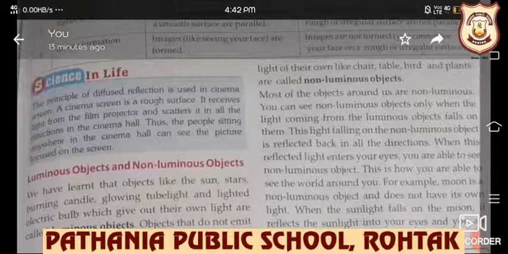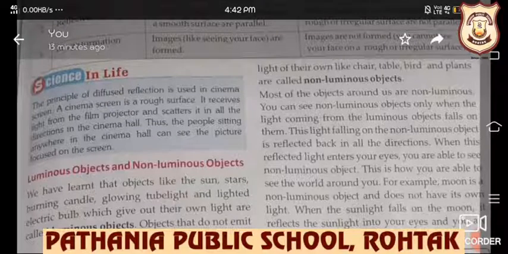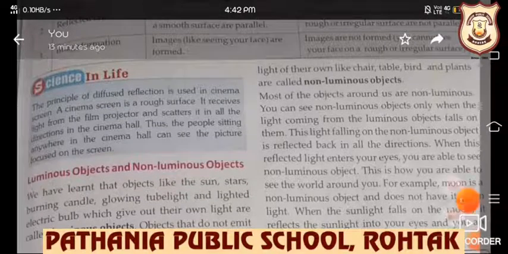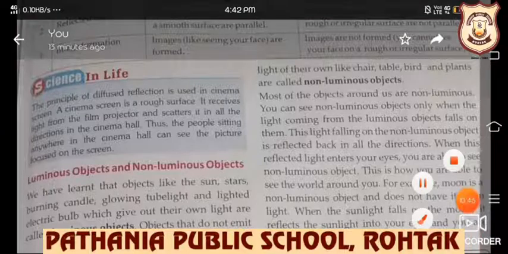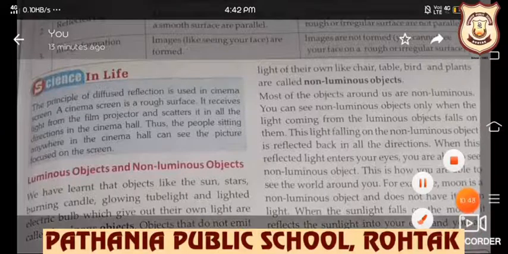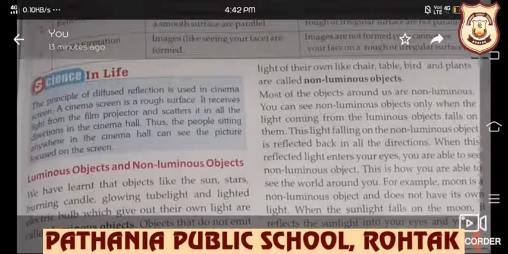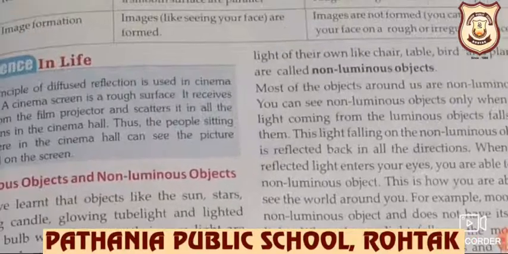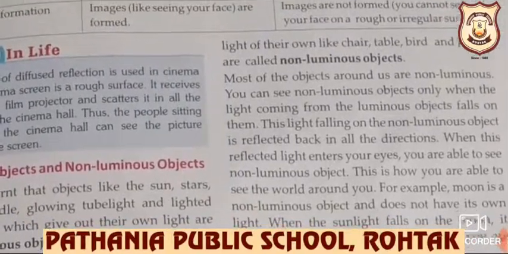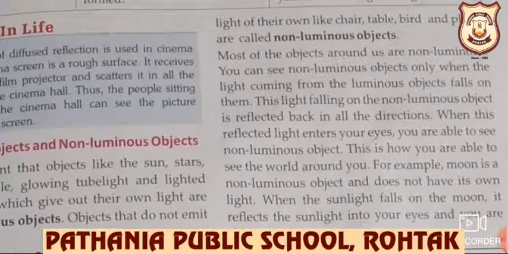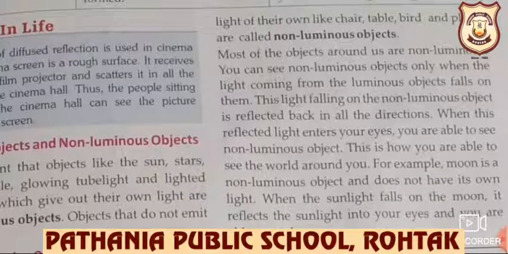Now we are moving on to a very small topic, that is luminous objects and non-luminous objects. Luminous means the objects that have their own light. They are luminous objects. And the objects that do not emit light of their own, like chair, table, bird and plants, are called non-luminous objects. Most of the objects around us are non-luminous.